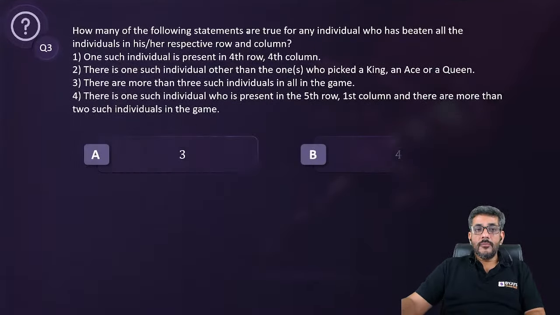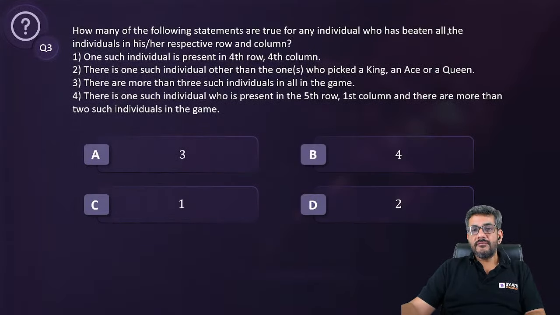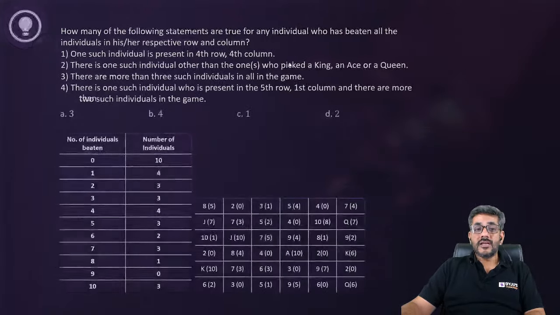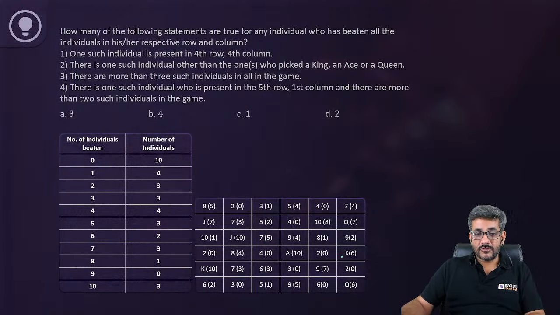Next. How many of the following statements are true for any individual who has beaten all the individuals in his or her respective row and column? Who were the ones who beat all, if you observed carefully? One was this 10, one was this 10. This person can also beat all of them. If you look here also, do I see another 10 anywhere? No, I don't. So what is true?